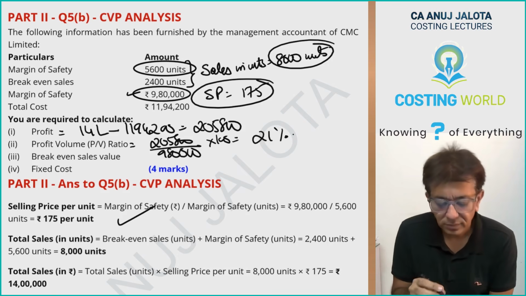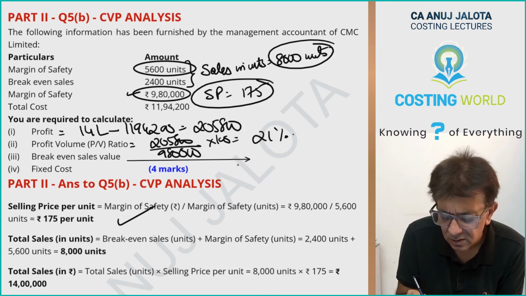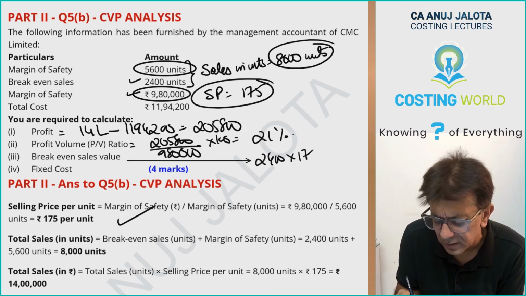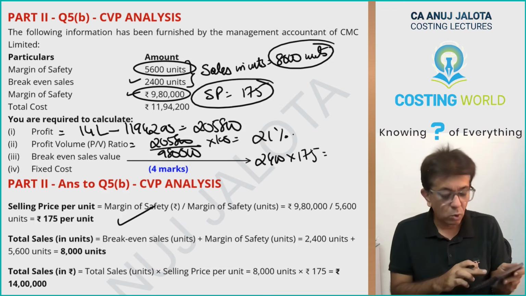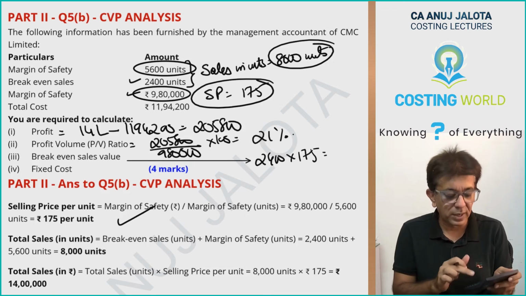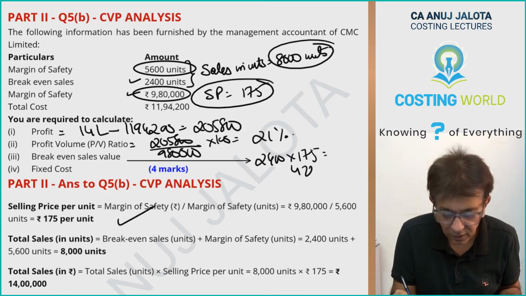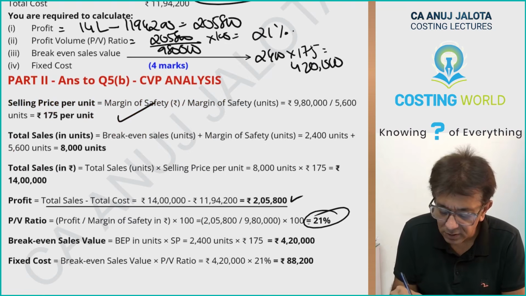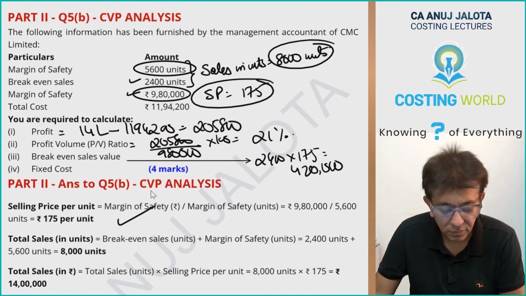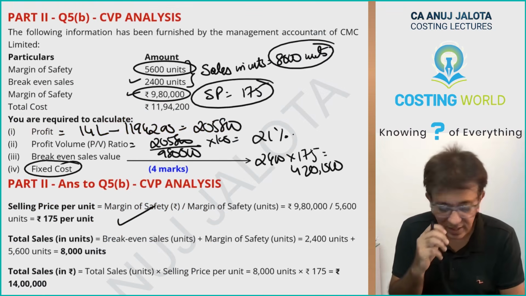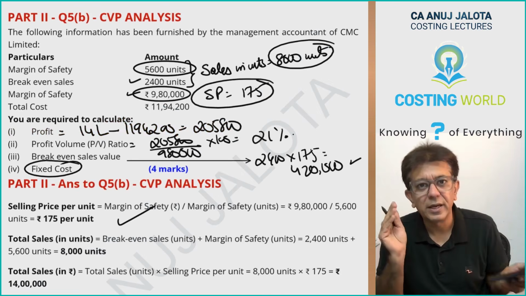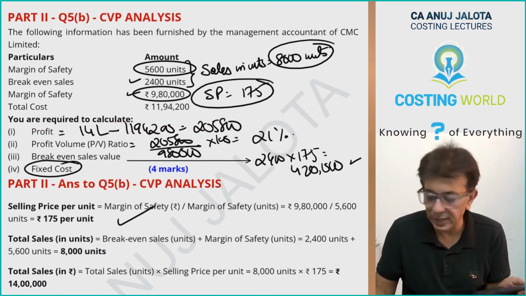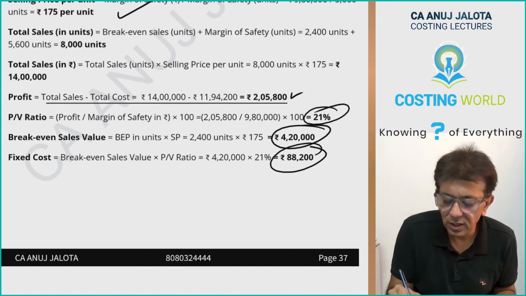Further, break even sales. You already have the break even point, 2,400, multiplied by selling price. I don't know who made this entire question, too simple here. So 4,20,000. I'll just check below also. 21%, 4,20,000. Further, fixed cost. Can I say break even sales into PV ratio gives you fixed cost? So 4,20,000 into 21% is 88,200.